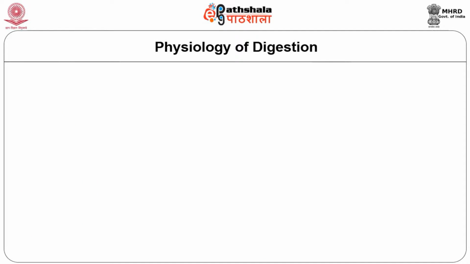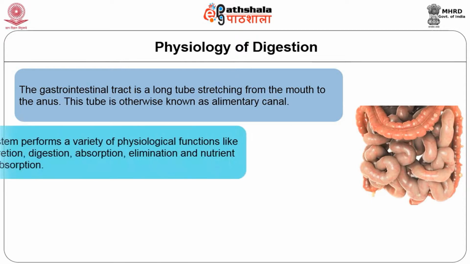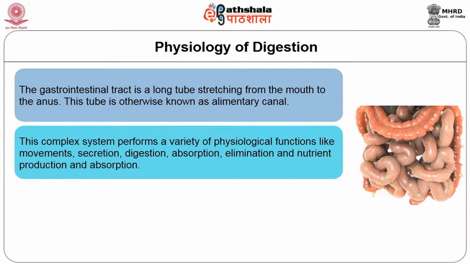Now we will see the physiology of digestion. The gastrointestinal tract is a long tube stretching from mouth to anus. This tube is otherwise known as the alimentary canal. This is a complex system that performs a variety of physiological functions like movement, secretion, digestion, absorption, elimination, and nutrient production and absorption.